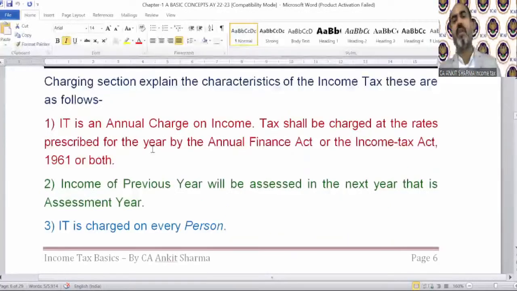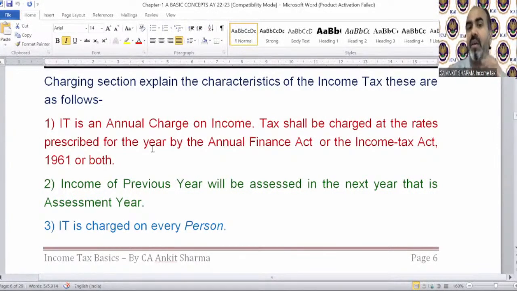So that was an annual charge on income. I just explained it to you. What is the meaning of annual charge on income? That you have to pay tax annually, yearly. Income tax is like your birthday, which comes annually. It's not like quarterly, etc. It's like Christmas, which comes once in a year. It's like Deepavali. It's like Holi. It's these kinds of things that income tax is.